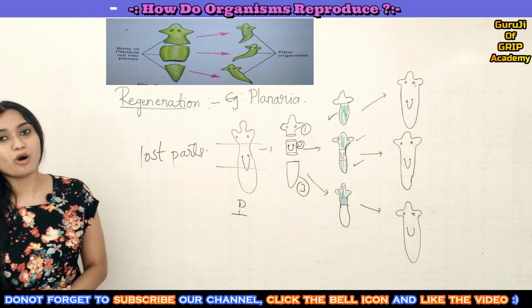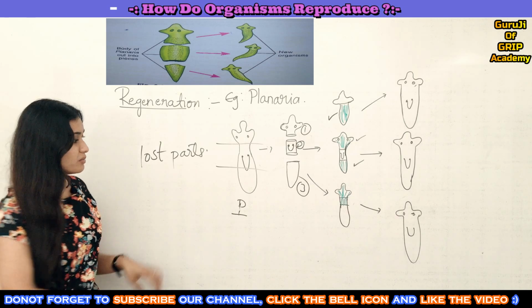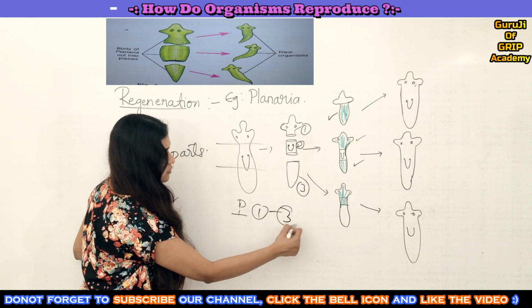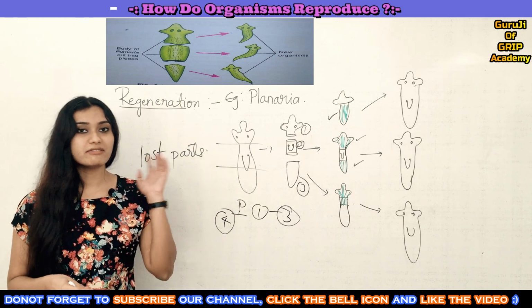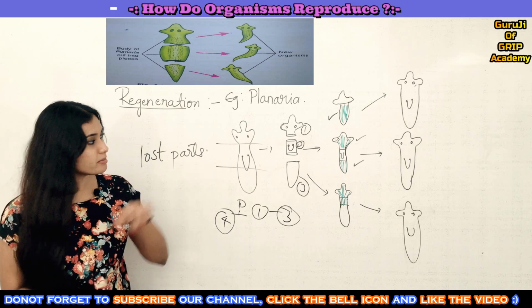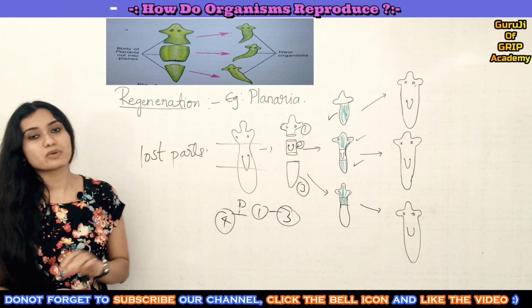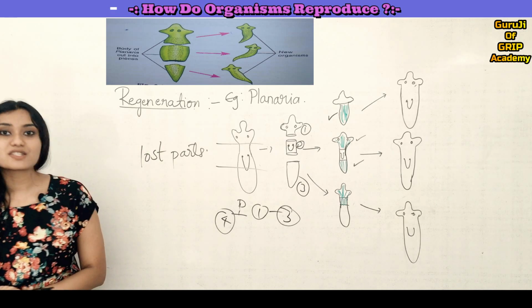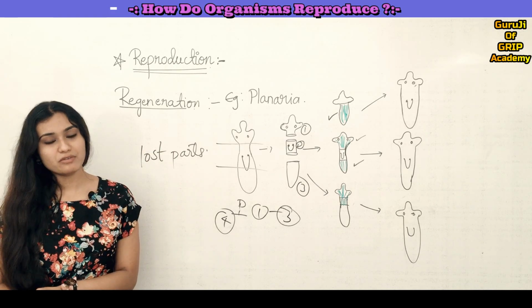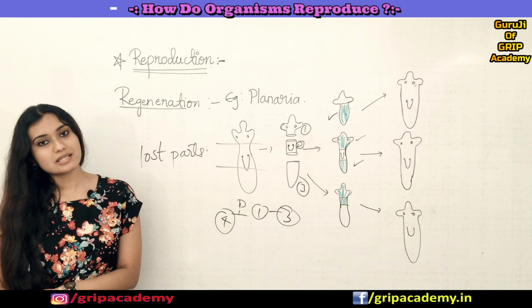So this is a mode of reproduction, right? 1 became 3, or if you had cut it into 4 parts, what would have happened? 4 different planarias would have been formed because of the regeneration process. Okay, simple, right? Understood? Yes. So now let's understand the third type of asexual reproduction, which is budding.